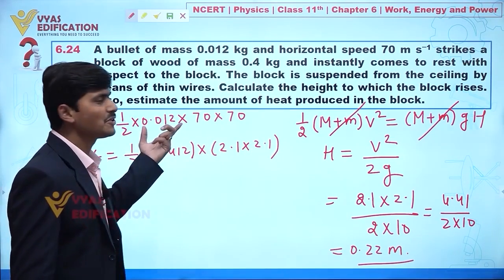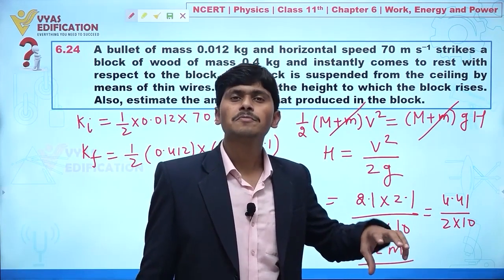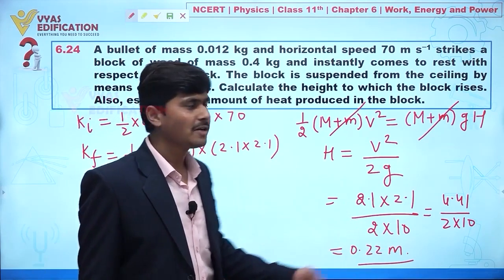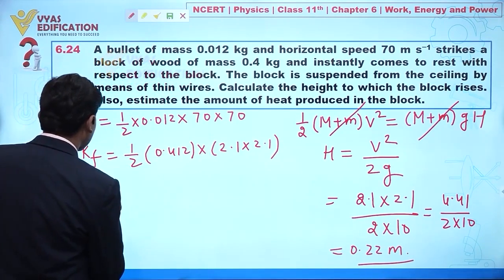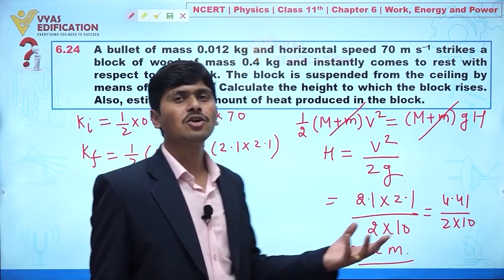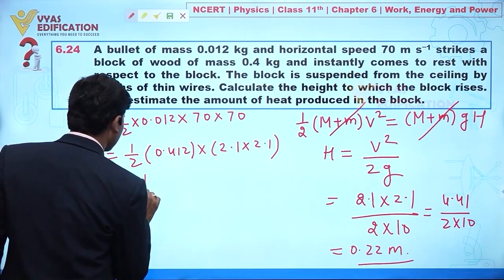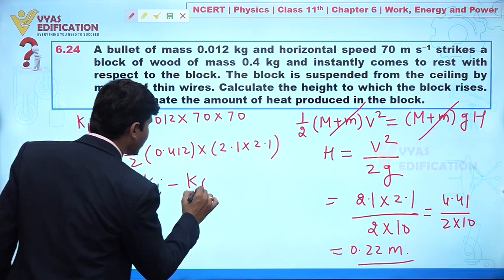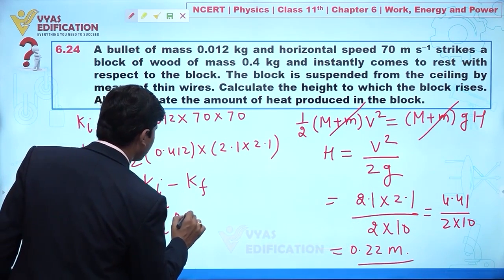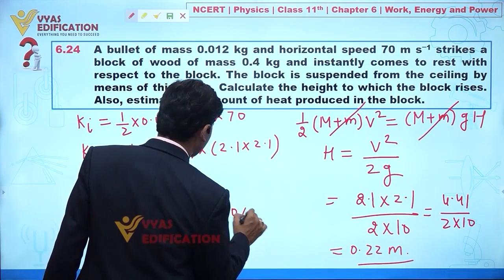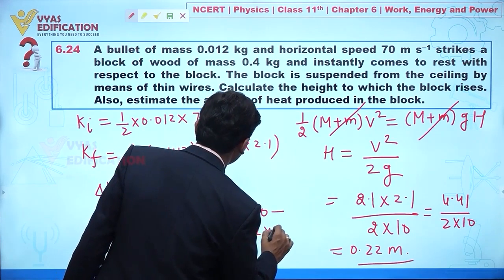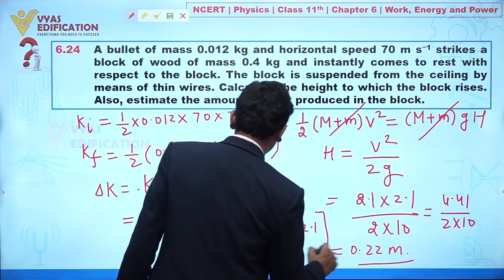Now you can say, sir, here you are not taking capital M mass. Yes, because initially we are assuming that the wooden box is at rest. If we find the change in kinetic energy, definitely some energy is lost in the form of heat. So I can write K initial minus K final. Taking half common, 0.012 into 70 into 70 minus 0.412 into 2.1 into 2.1.